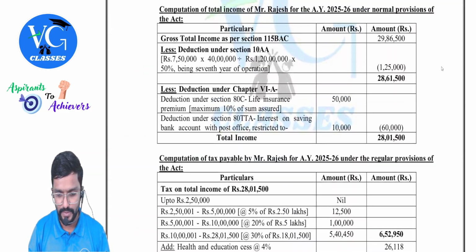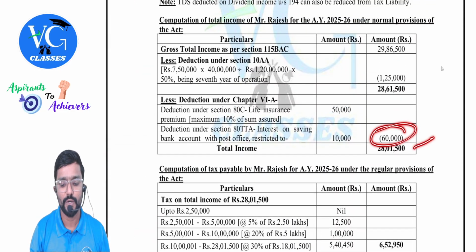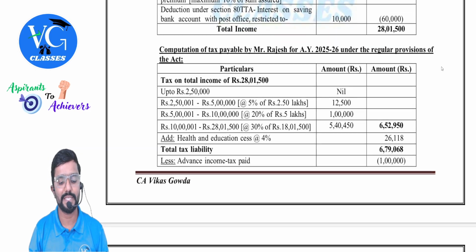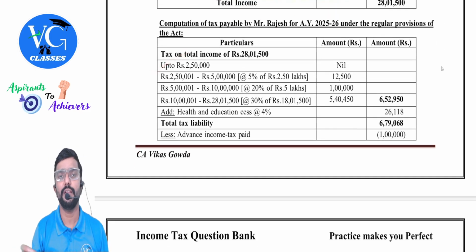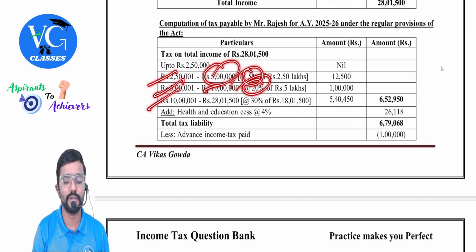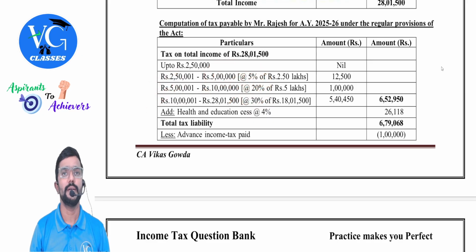Okay, sir. So total is 60,000. Total income is 28 lakh 1,500. Entire total income is a normal income. Apply slab rates. Up to 2 lakh 50 nil, 2 lakh 50 to 5 lakh 5%, 5 lakh to 10 lakh 20%, more than 10 lakh 30%. Apply the slab rates and calculate it.